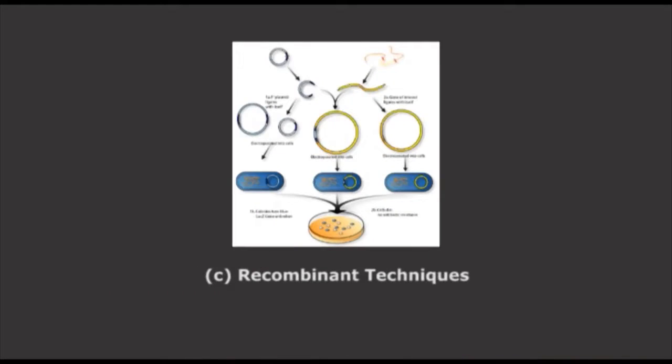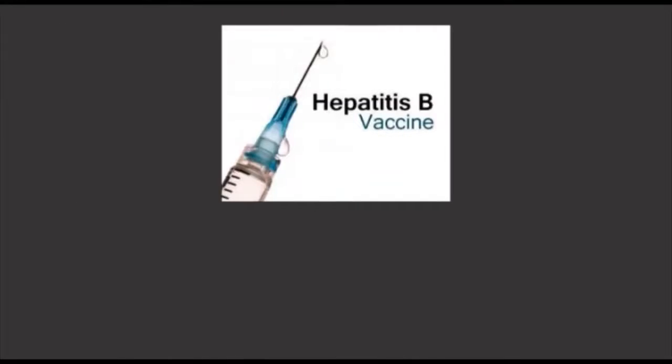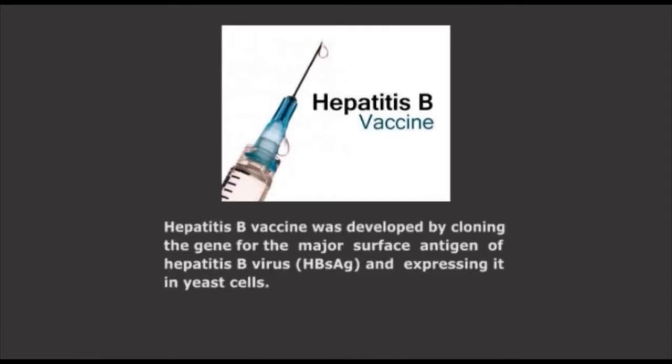The third type is recombinant techniques. A number of genes encoding surface antigens from viral, bacterial, and protozoan pathogens have been successfully cloned in bacterial, yeast, insect, or mammalian expression systems, and the expressed antigens used for vaccine development. Example: Hepatitis B vaccine. Hepatitis B vaccine was developed by cloning the gene for the major surface antigen of hepatitis B virus, HBsAg, and expressing it in yeast cells.